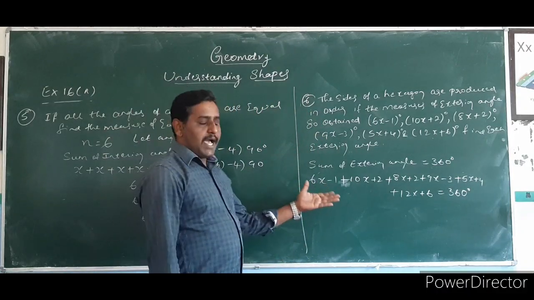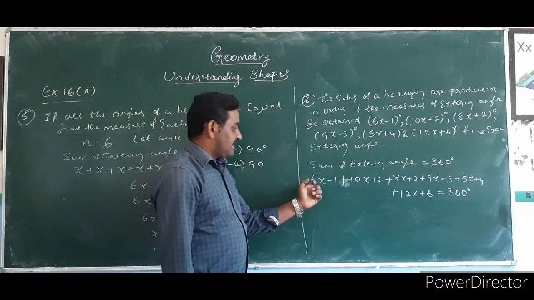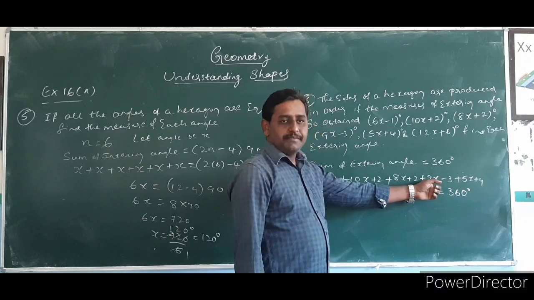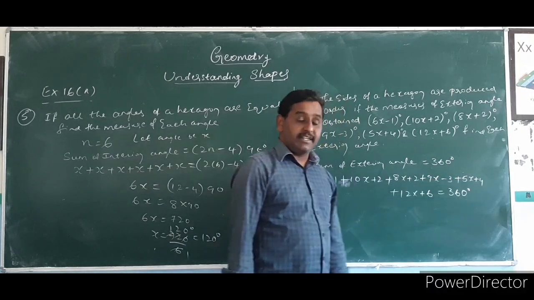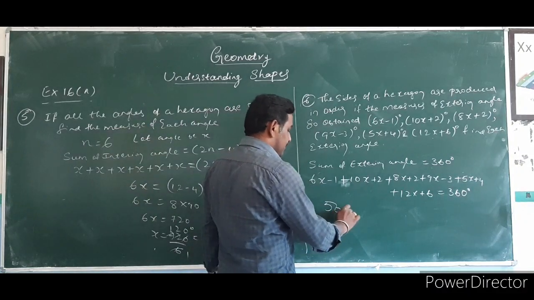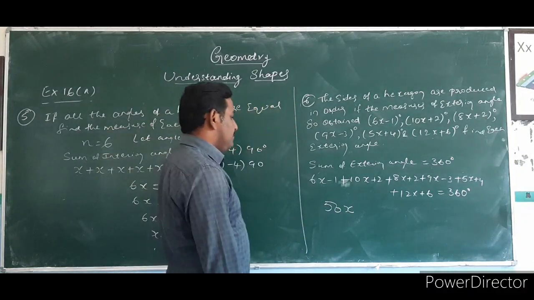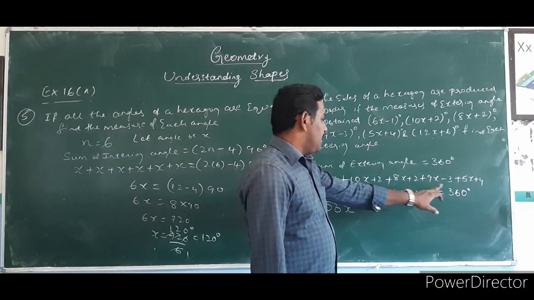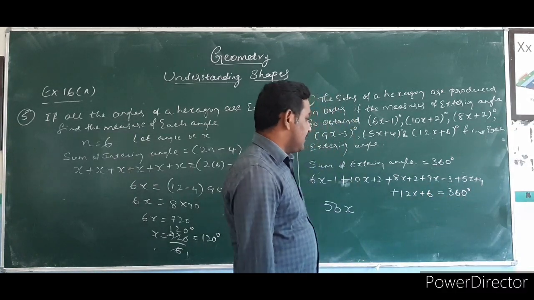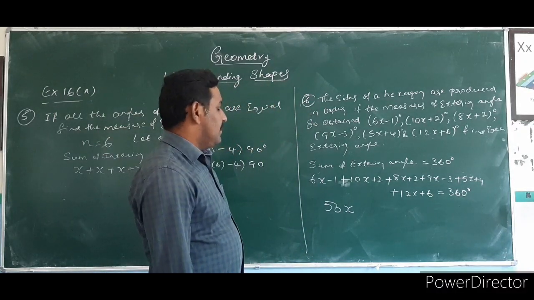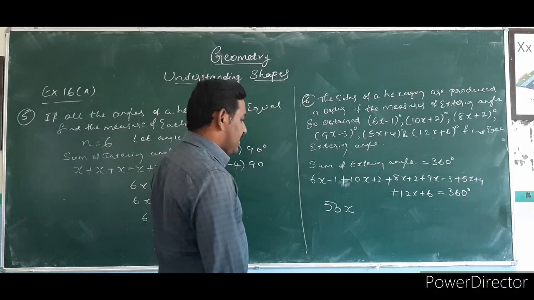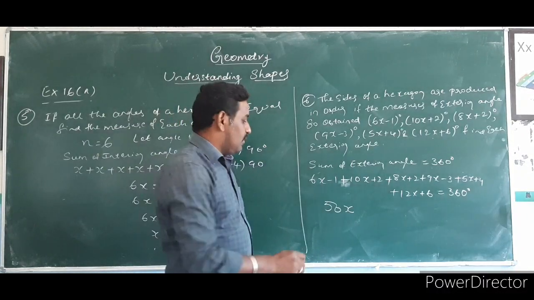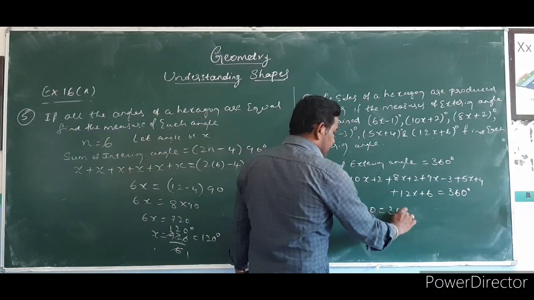First you have to add all the algebraic terms. 6x plus 10x is 16x, plus 8x is 24x, plus 9x is 33x, next 5x is 38x, plus 12x is 50x. Now the numbers: 2 plus 2 is 4, 4 plus 4 is 8, 8 plus 6 is 14. Then minus 3 and minus 1 means minus 4. 14 minus 4, you will get plus 10, is equal to 360 degrees.